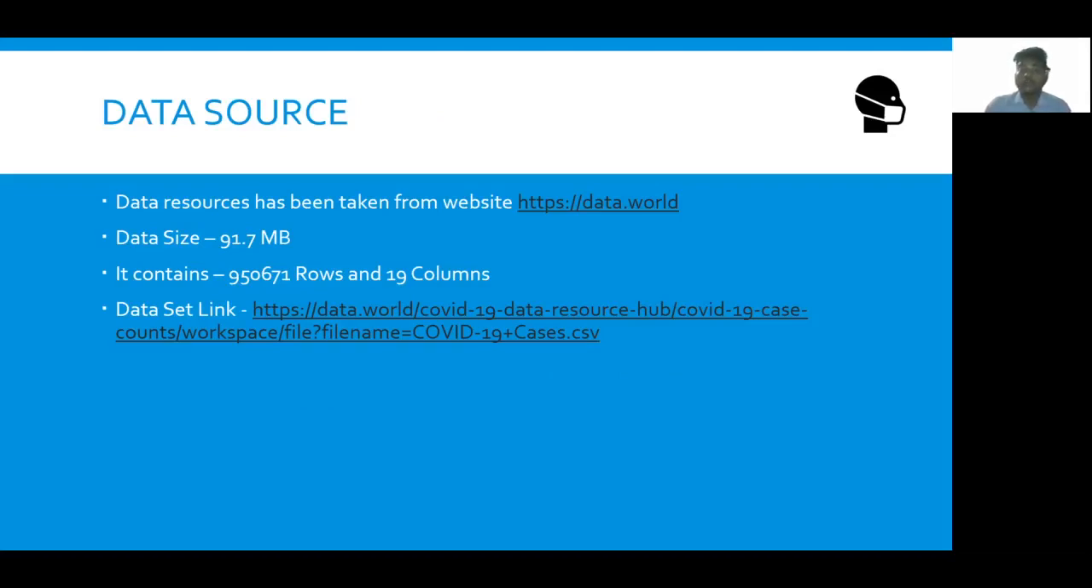It consists of a total of 95,671 rows and 19 columns, which is obviously not very surprising, because we are analyzing the data for the whole world. The data set link has been given in the PPT itself, as you can see. The file which I got was in comma separated value, CSV format, which I then converted into Excel and then started working on. So let's quickly move towards our next slide.